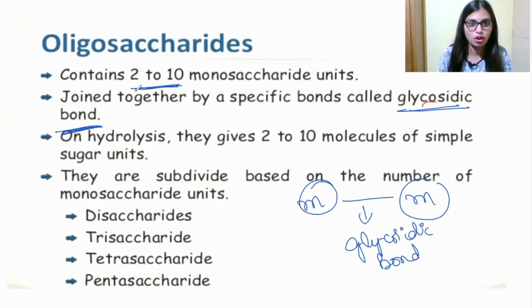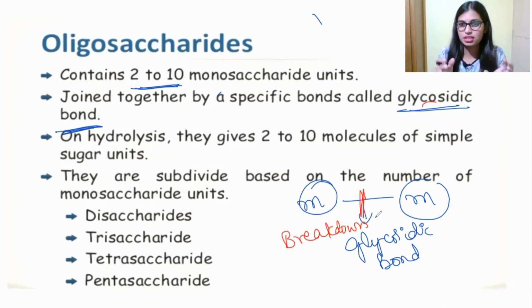On hydrolysis they will give 2 to 10 molecules of simple sugar units, meaning when this glycosidic bond is hydrolyzed, that is broken down, we get many simple sugars. For example, if it is a disaccharide we get two simple sugars, if it is a trisaccharide we get 3 simple sugars, if it is tetra we get 4 simple sugars, like this.